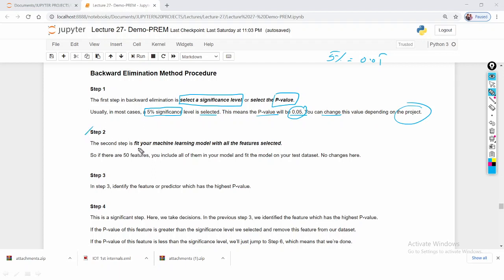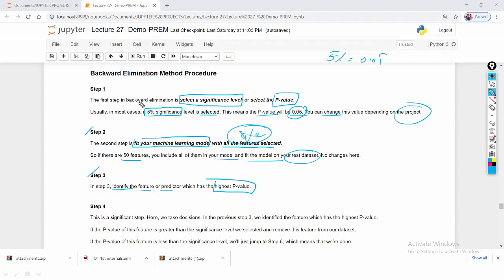Step 2: fit your machine learning model with all features selected, which in our example means 8 features. So first you apply the machine learning model on all 8 features. Suppose there are 50 features, you can include all of them in your model and fit the model. Step 3: identify the feature or predictor which has the highest p-value.